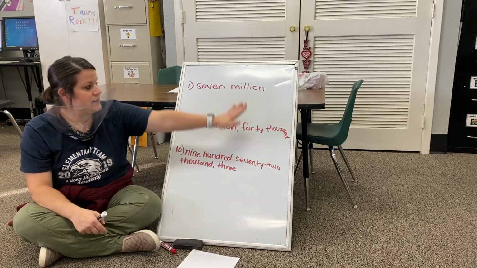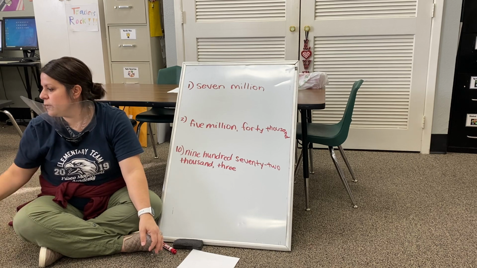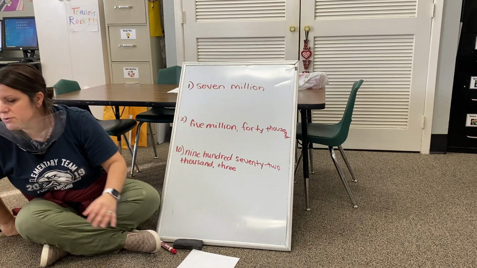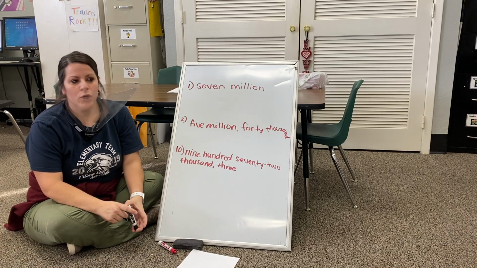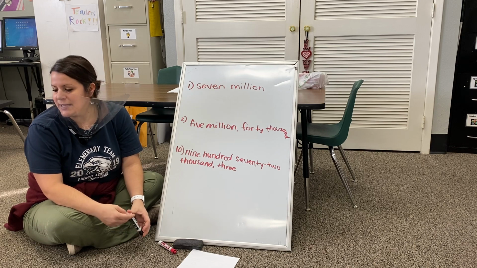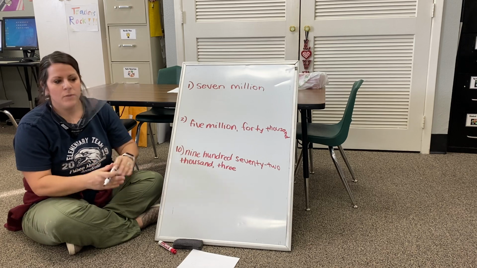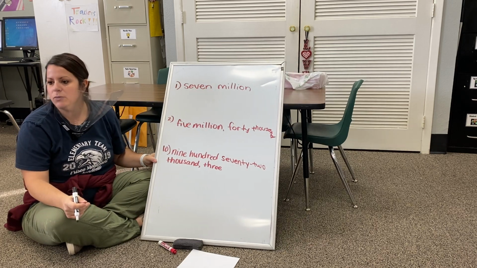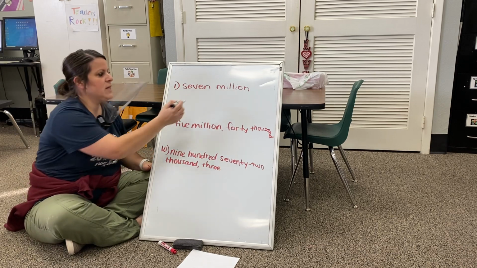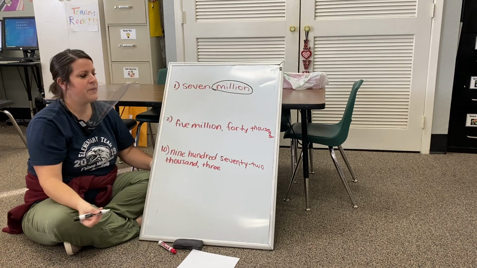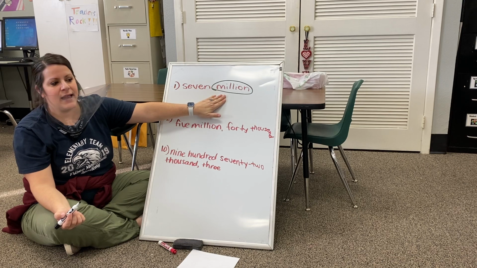All right, so now look at this paper in front of you. I put 3 questions on the board, and those are the only 3 we're going to do together. The rest you will do on your own. I have given you the number in words, and I want you to write it in digits. Pretty easy. So what is our comma word on number 1? What's our family? The millions family. Okay? So where I see this word, I'm going to put a comma.